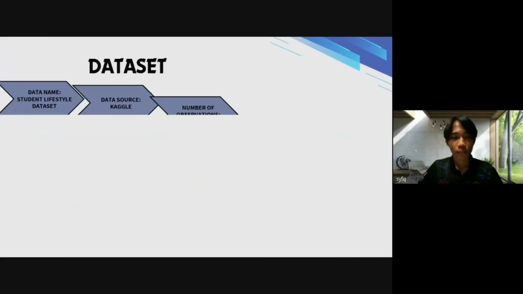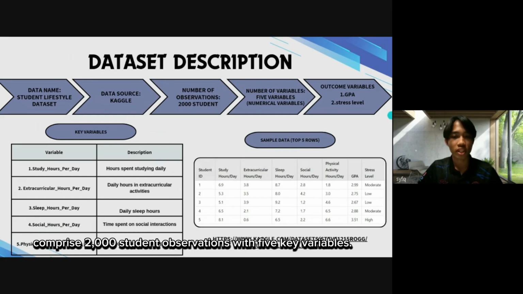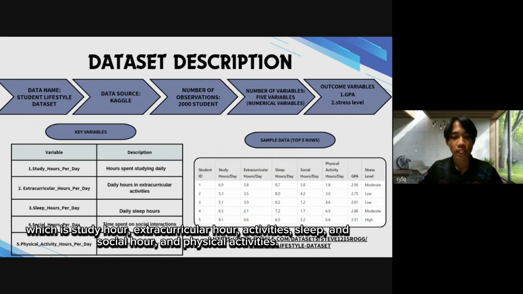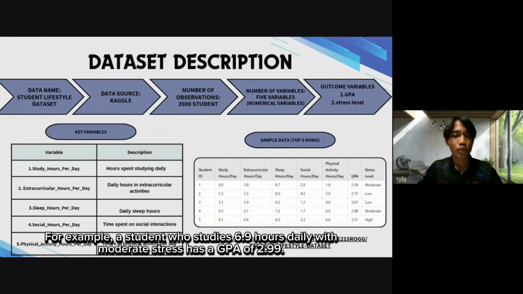Next. The dataset, called the student lifestyle dataset, which is sourced from Kaggle, comprises 2,000 student observations with 5 key variables. All the variables are numerical: study hours, extracurricular activities hours, sleep hours, social hours, and physical activity hours. The outcomes are GPA and the stress levels. For example, a student who studies 6.9 hours daily with moderate stress has a GPA of 2.99.